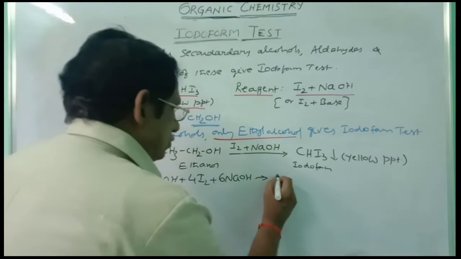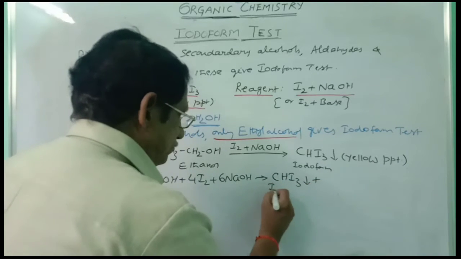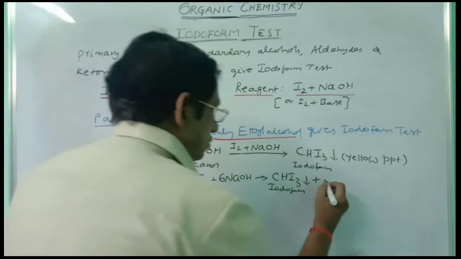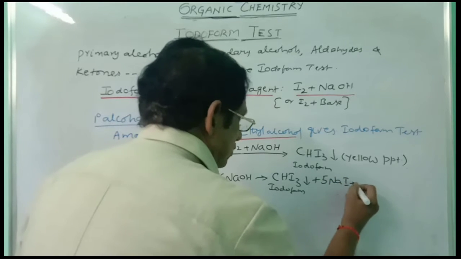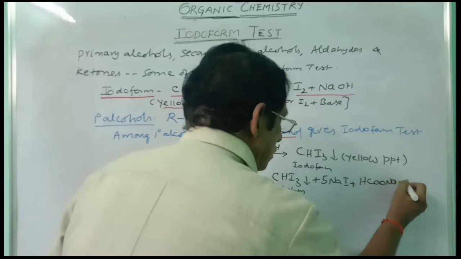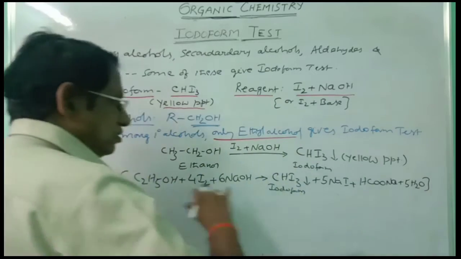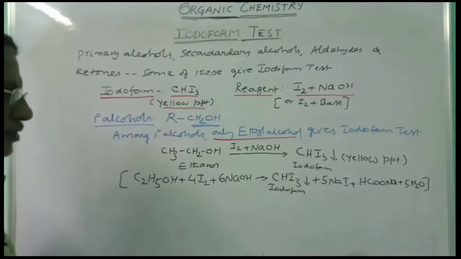We will get CHI3, iodoform, plus 5NaI plus HCOONa plus 5H2O. This is the balanced equation, right?